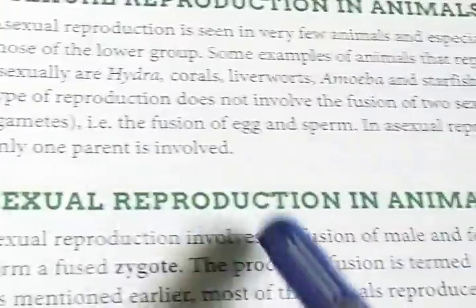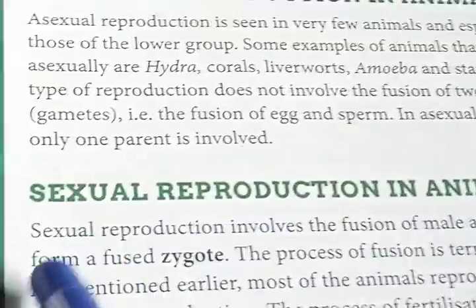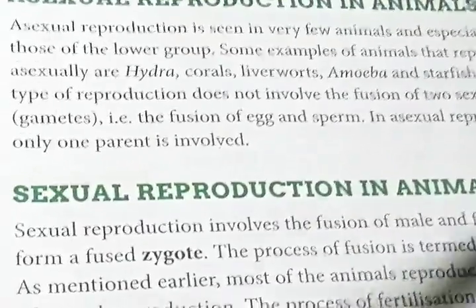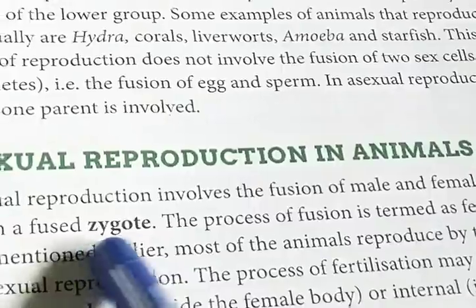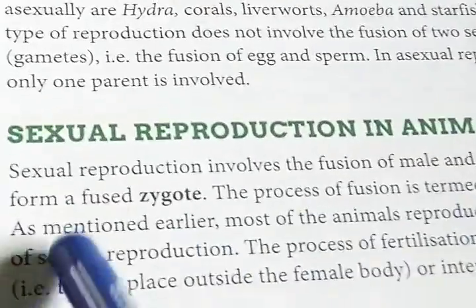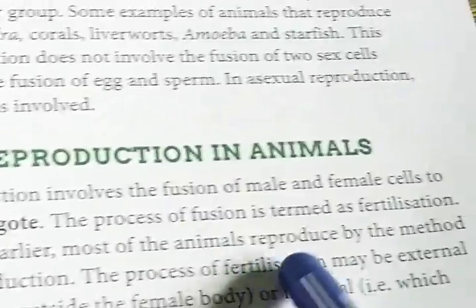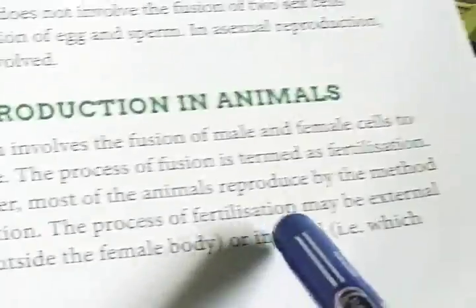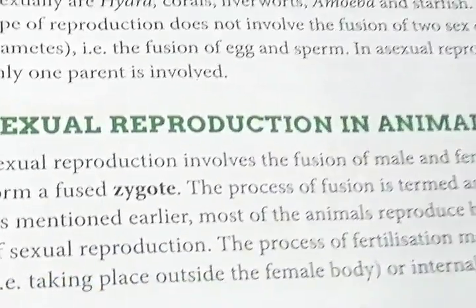Next, sexual reproduction in animals. Sexual reproduction involves the fusion of male and female gametes to form a zygote. This process of fusion is also known as fertilization. As mentioned earlier, most of the animals reproduce by the method of sexual reproduction. The process of fertilization may be external or internal.